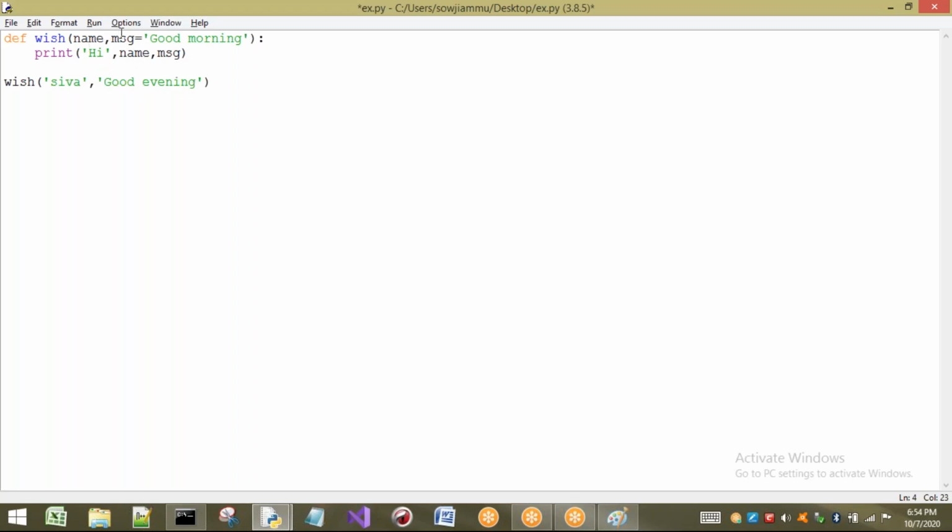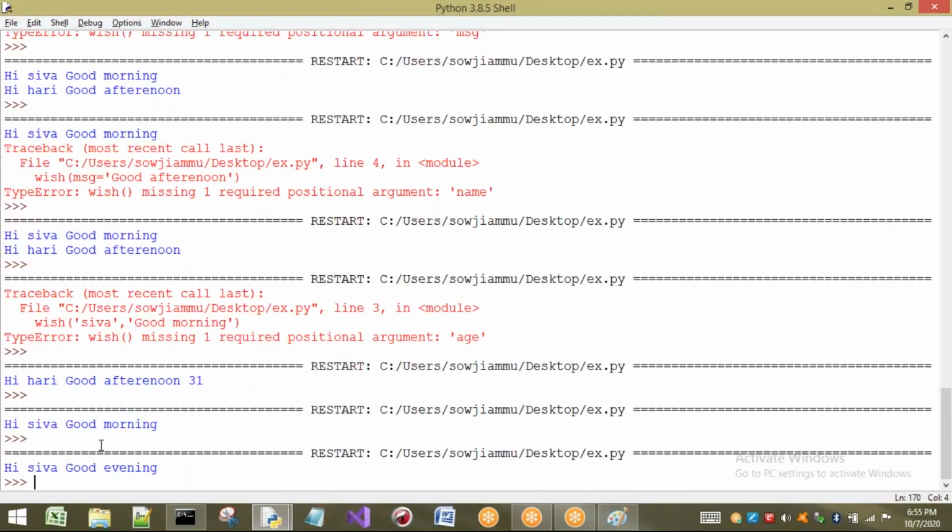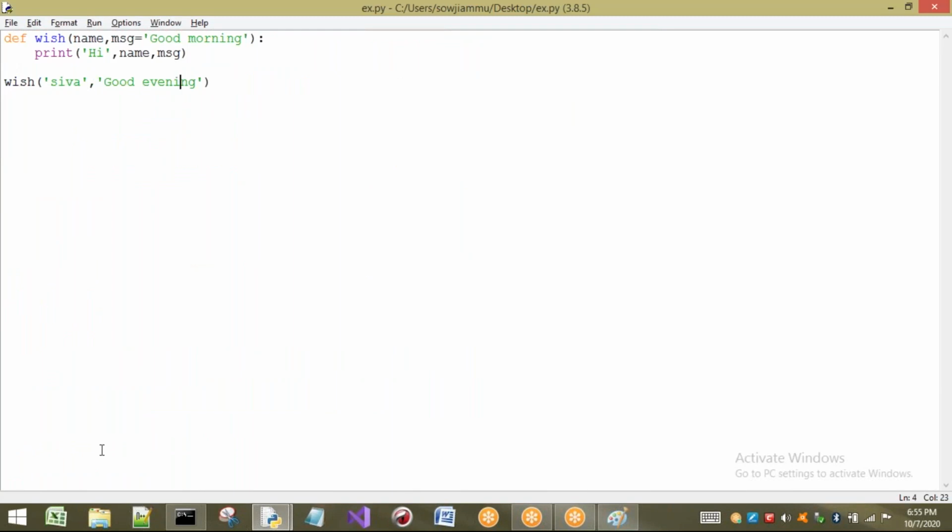First argument will be passed to name, second argument will be passed to MSG. So it will not print good morning. You are passing good evening, so it will take only good evening. It will not take good morning. It will consider good morning only if you are not passing a second parameter. So the output will be good evening only. Okay, right.